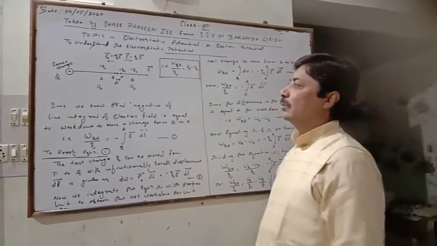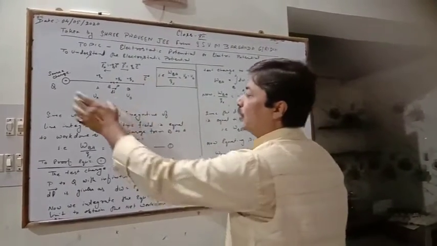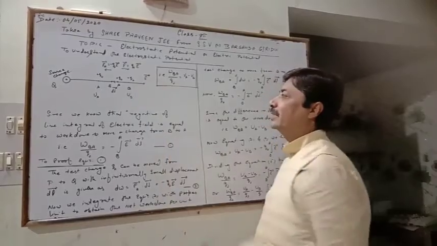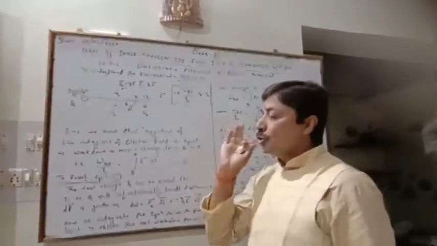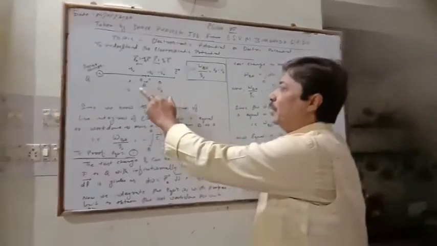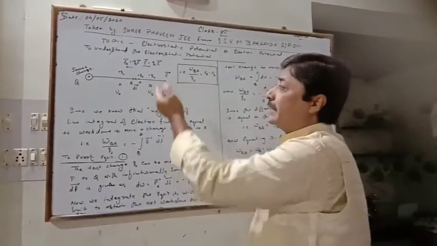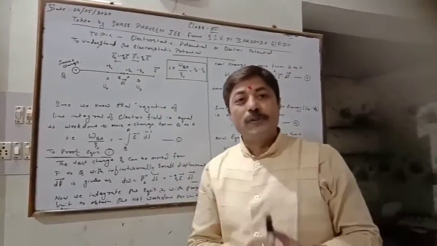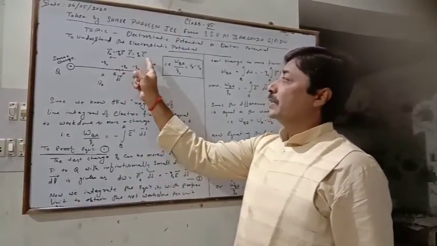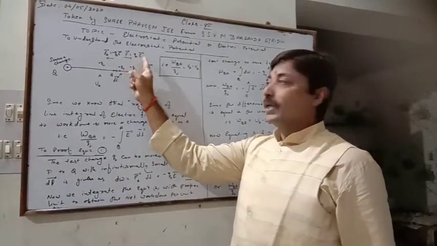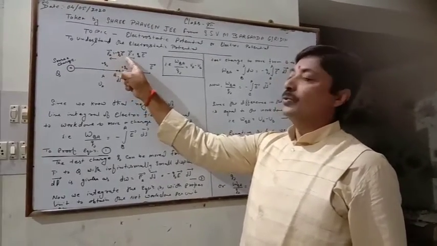One thing we must know: whenever a charge is placed at a point P, it experiences an electrostatic force, F equals Q naught E. To move the charge from B to A, the work is done against the electrostatic force by a force known as the applied force, which is the negative of the electrostatic force. That is, the applied force Fa is equal to minus Q naught E.